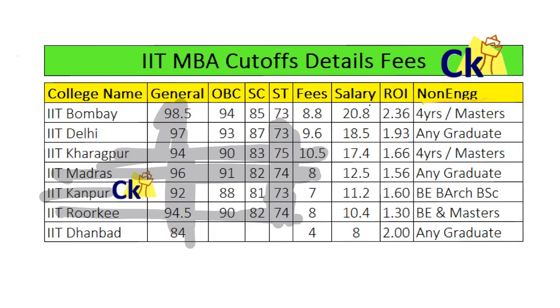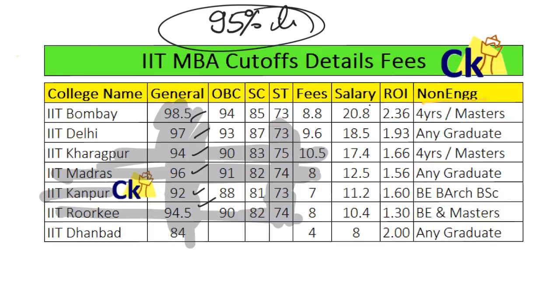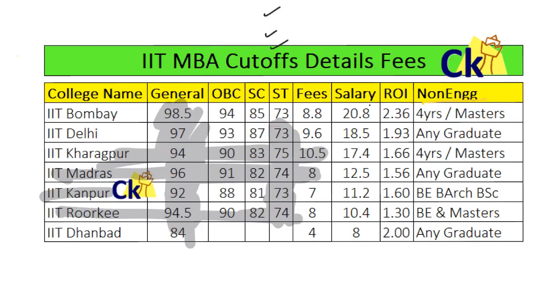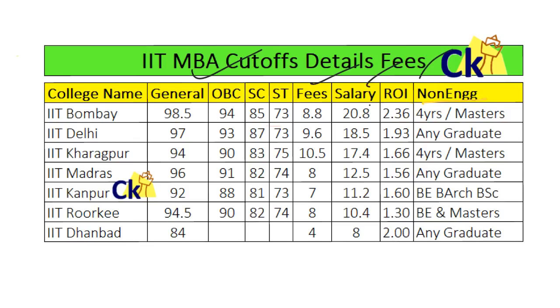Open category wise, this is the cutoff here. Anybody above 95 has a very good chance of getting a call from almost all of them. And at 95 percentile, you are also getting the new IIMs' call. That's where the question comes: how good are the new IIMs compared to this, which I'm covering now. This video is mainly about the cutoff for each of the IITs, so we can compare IITs, their fees, ROI, everything in the list here. This is the table I made which covers everything, who is eligible and so on. Today's main focus is going to be the average salary.